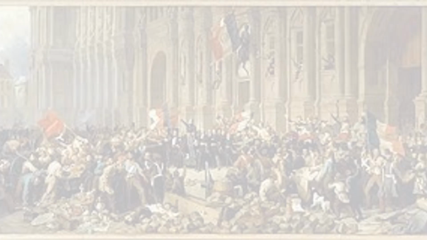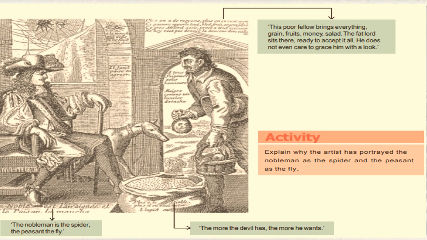Here we will go ahead and learn about the conditions. The increase in the population had already led to a rapid increase in demand for food grains. The production of grains could not keep up with the demand, which led to a rapid increase in the price of bread. Due to the low wages paid to the workers, the divide between the rich and the poor widened. Things got worse when drought or hail reduced the harvest.